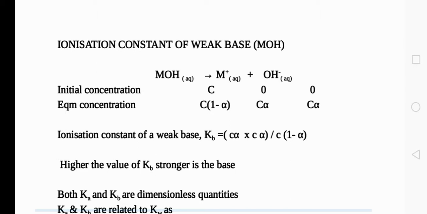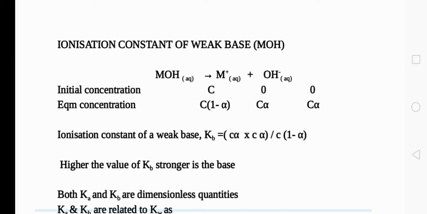The concentrations of metal ions and hydroxide ions are C alpha, C alpha. The ionization constant of a weak base, represented by the letter Kb, is equal to the product of molar concentrations of the products divided by that of the reactant. Applying the same formula, we get C alpha into C alpha divided by C into 1 minus alpha. What is the significance of this ionization constant of weak base?